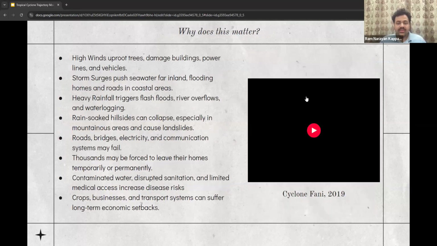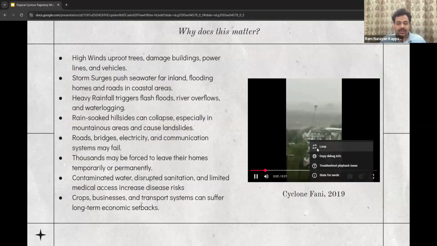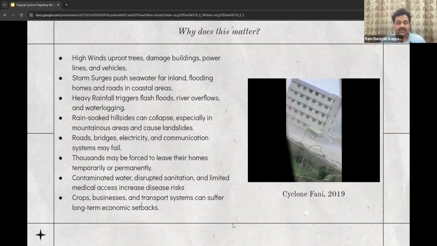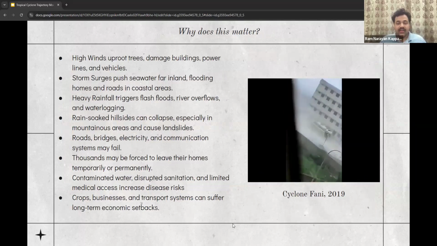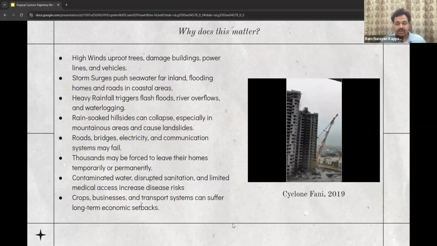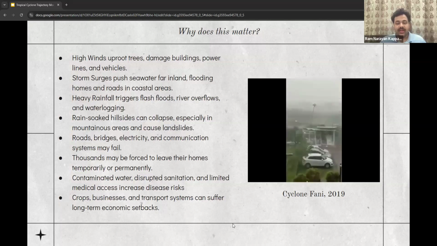Why does cyclone trajectory forecasting matter? Because it saves lives, protects communities, and reduces economic losses. Accurate forecasts give people time to evacuate, secure homes, and prepare emergency supplies before the storm hits. Governments and disaster response teams can position resources and plan evacuations more effectively. In regions where infrastructure is vulnerable, early warnings can mean the difference between a manageable disaster and a humanitarian crisis.